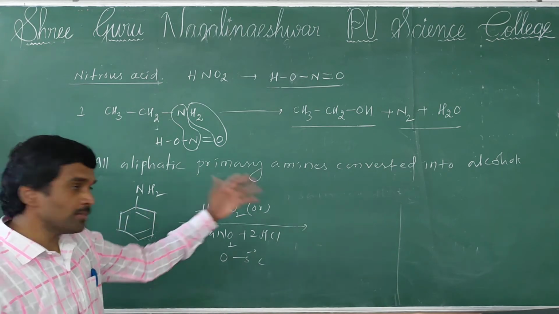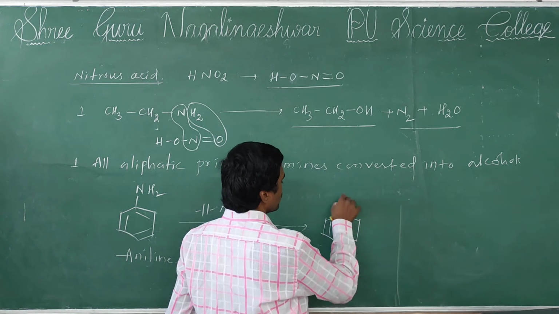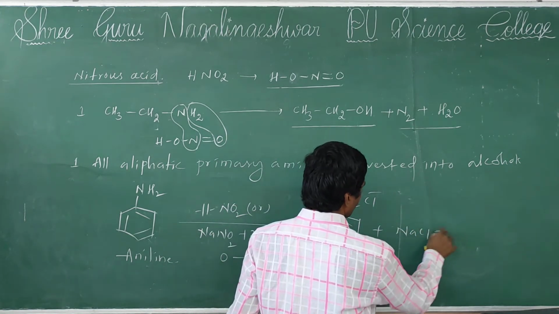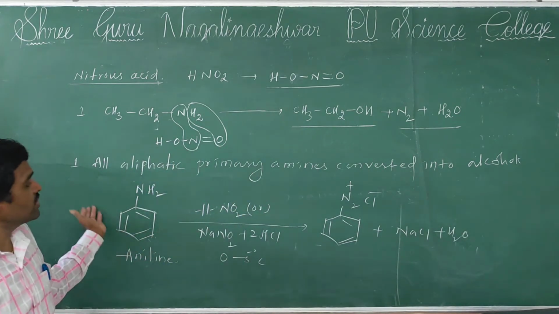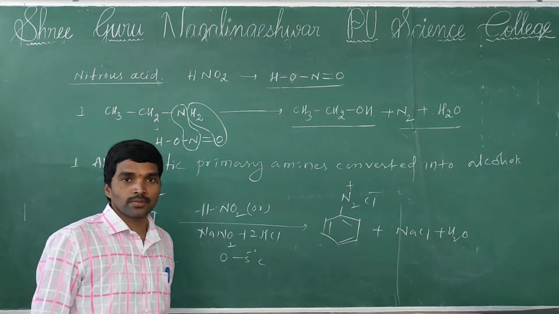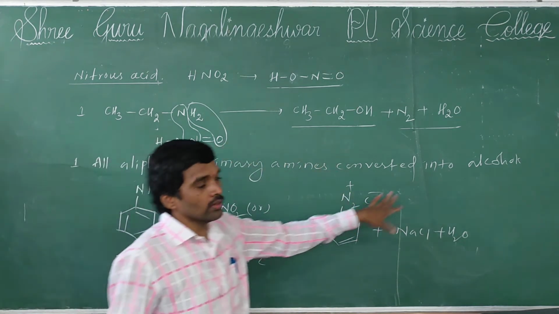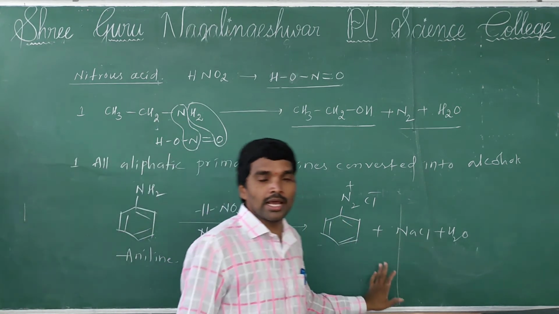So the aromatic primary amine is converted into benzene diazonium chloride. You remember this important thing: aliphatic primary amines give alcohols, aromatic primary amines give benzene diazonium chlorides.